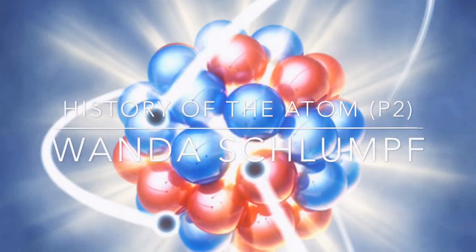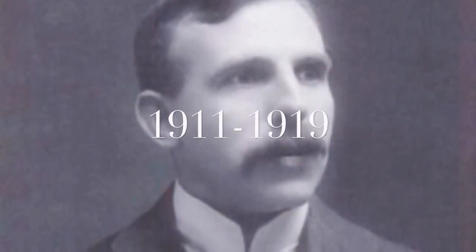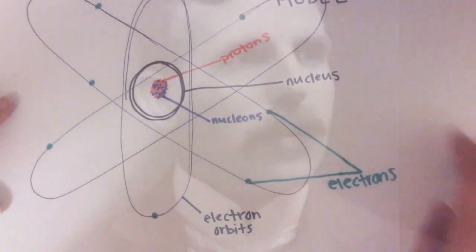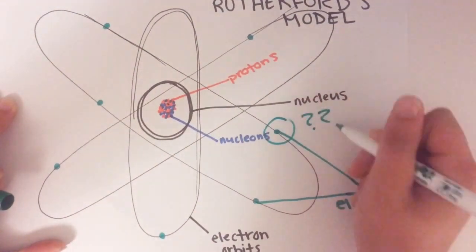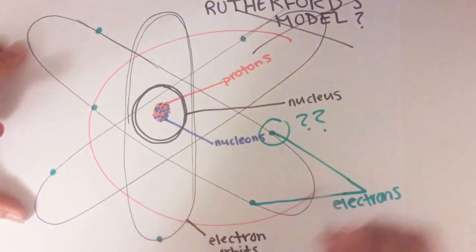History of the Atom Project, Part 2. We left off with Rutherford's model, but there were a few things that were wrong. Rutherford's model did not account for the properties of electrons, and atoms seemed to be too stable. They were expected to collapse when electrons absorbed or released energy.